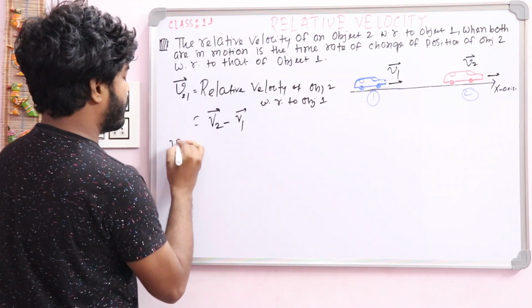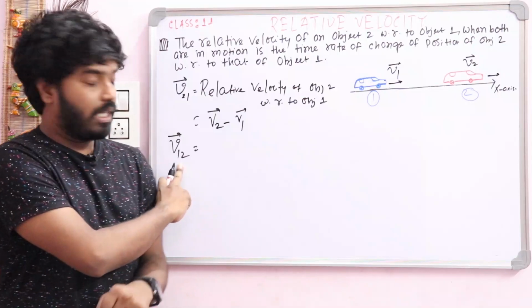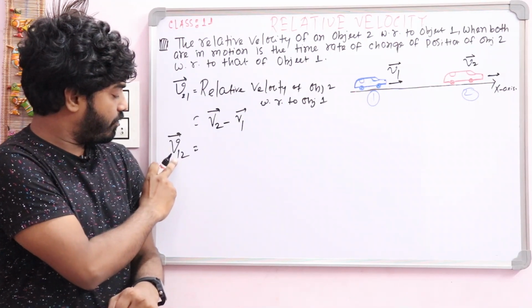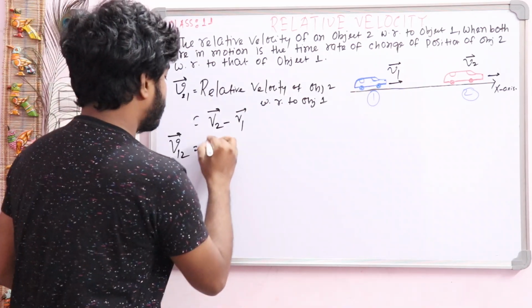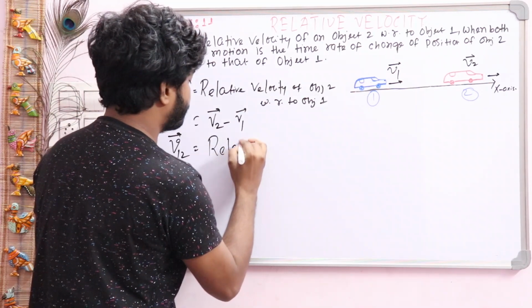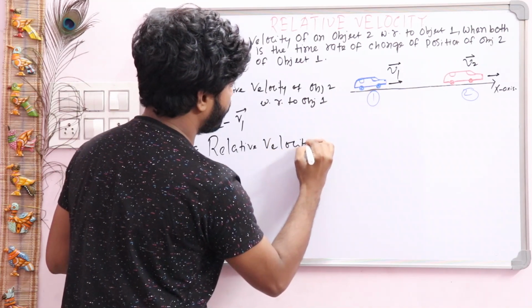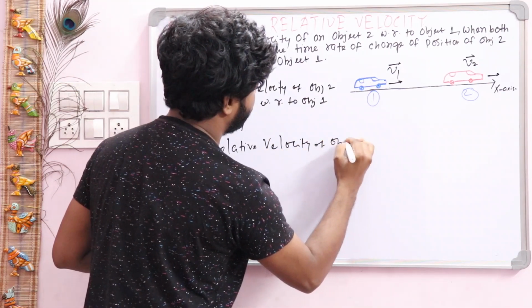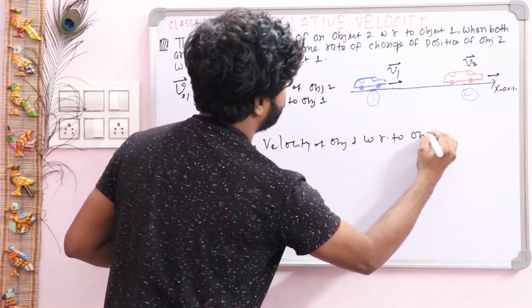And similarly, you can say v12. What is the meaning of v12? This one is the relative velocity of object 1 with respect to object 2.